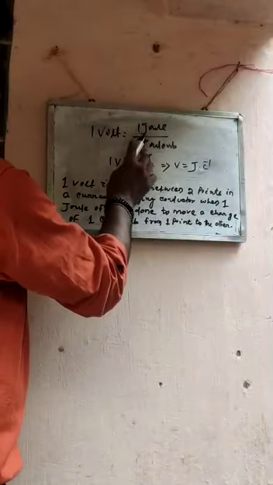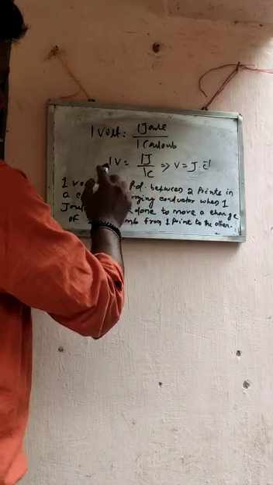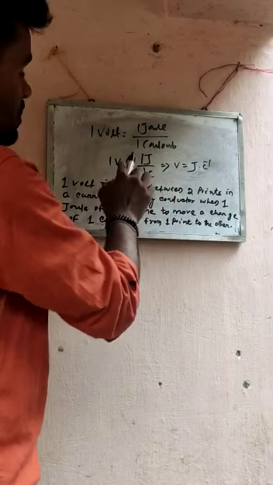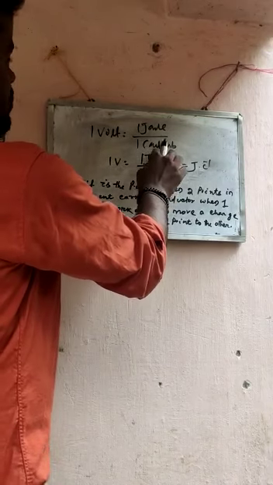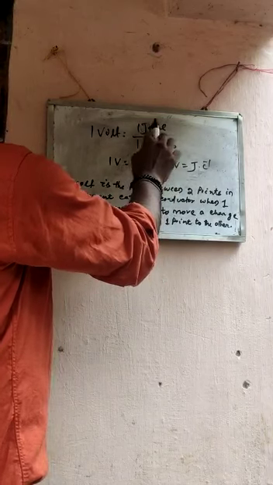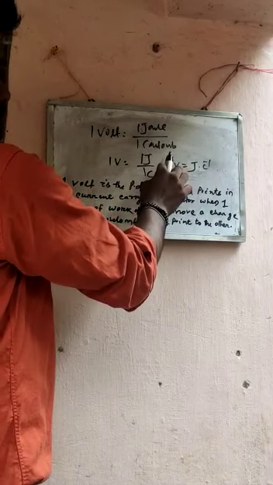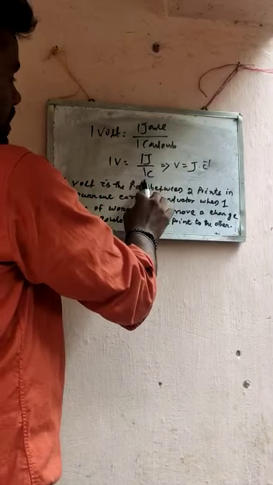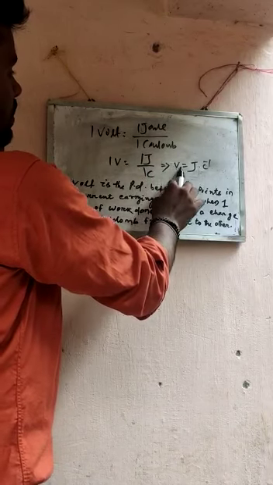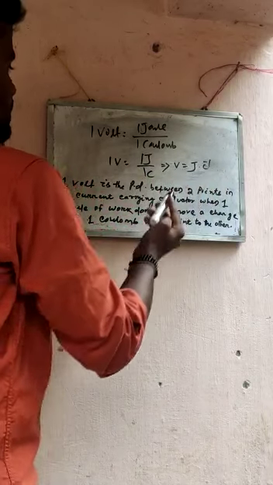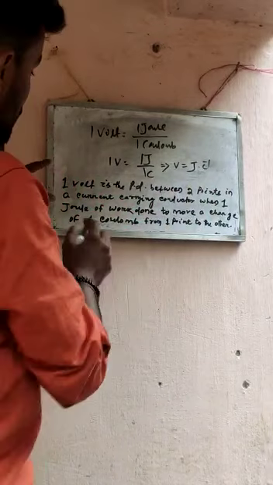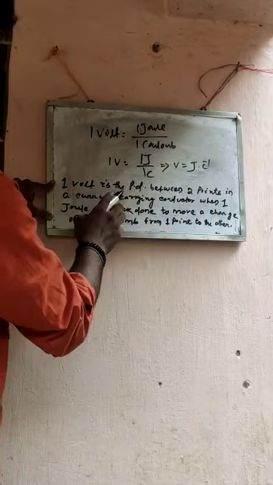That energy is stored in the particle as its electric potential energy. So 1 volt equals 1 joule per 1 coulomb, because you know that the potential difference equals work done by charge. So the unit of work done is joule and the unit of charge is coulomb. So 1 volt equals 1 joule by 1 coulomb, or 1 volt equals joule into coulomb inverse.